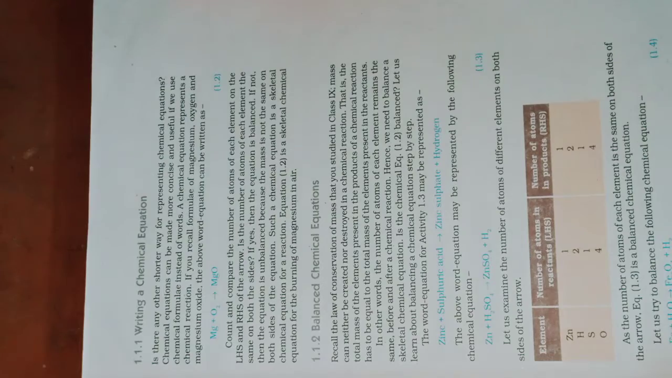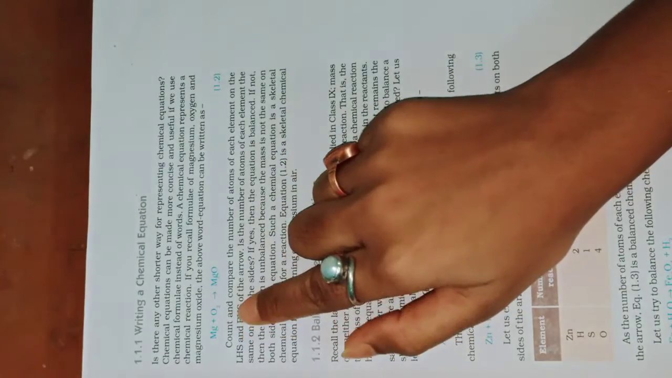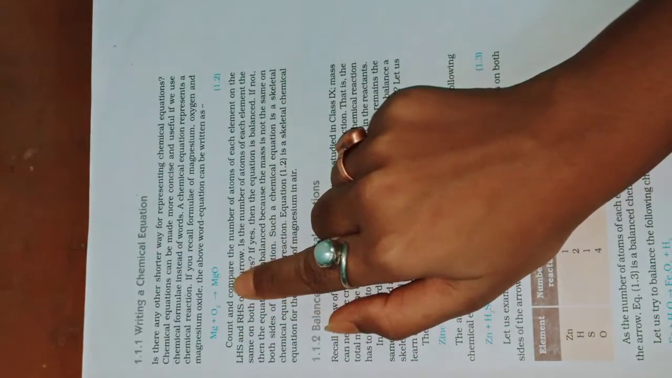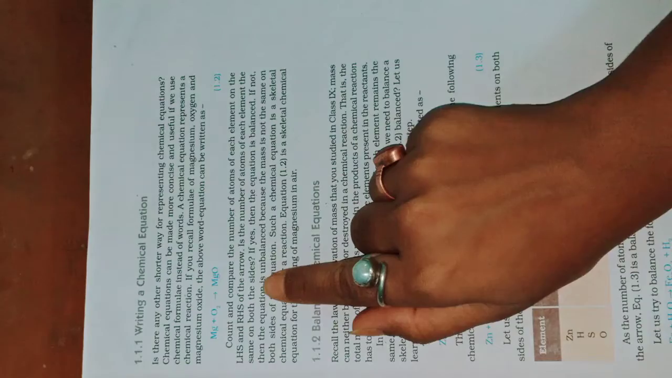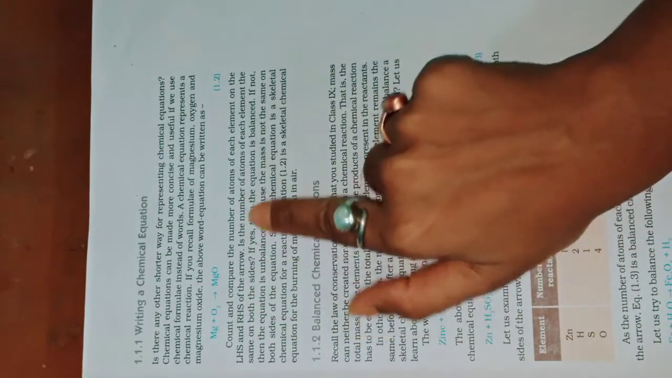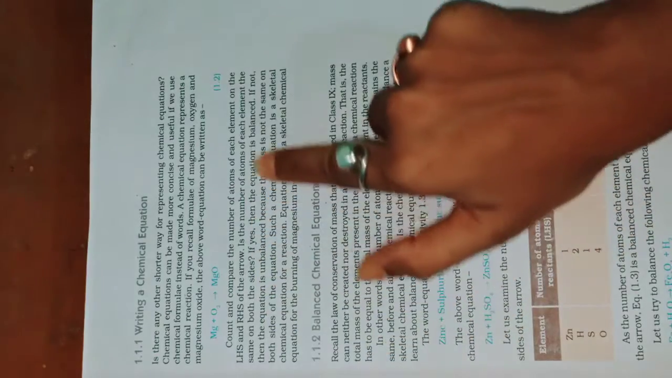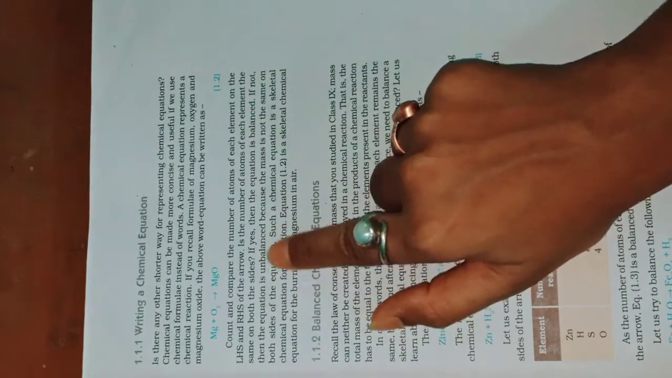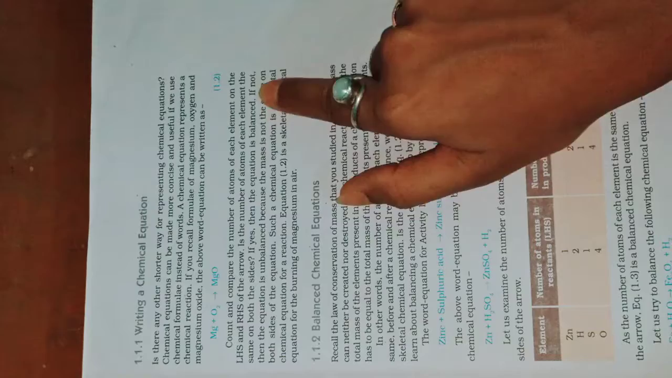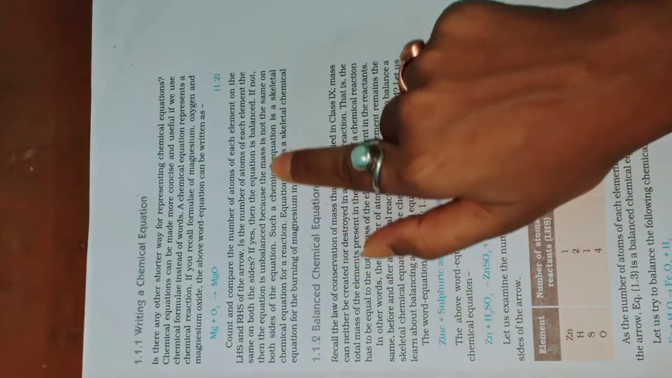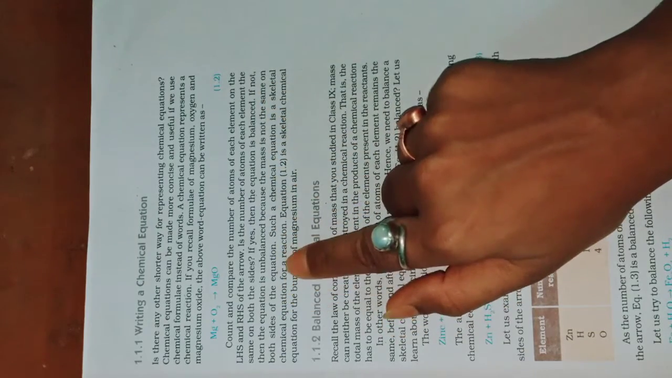If you recall the formulae of magnesium, oxygen and magnesium oxide, the above equation can be written as Mg plus O2 gives MgO. Count and compare the number of atoms of each element on the left hand side and the right hand side of the arrow. Is the number of atoms of each element the same on both sides? If yes, then the equation is balanced. If not, then the equation is unbalanced because the mass is not the same on both sides of the equation.